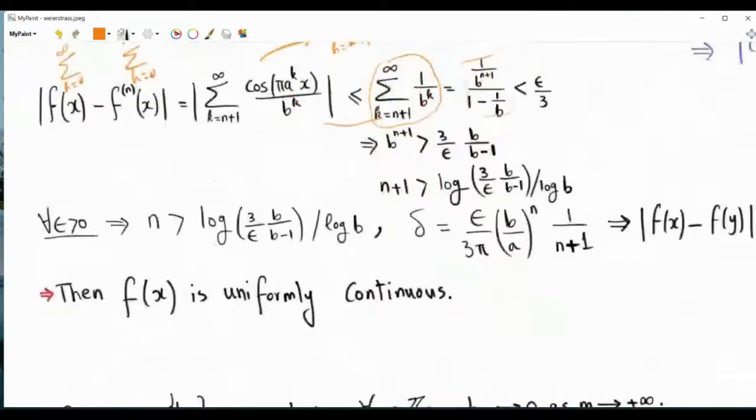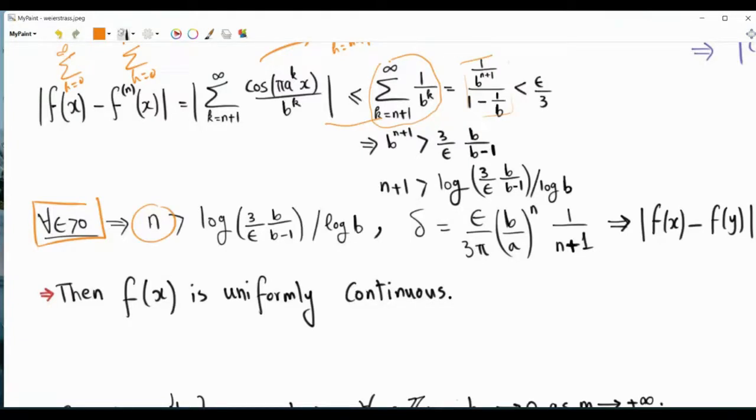Okay, so in summary, here is the proof of the uniform continuity of the function f of x. For every epsilon that is greater than 0, we can choose a value of small n that is large enough.